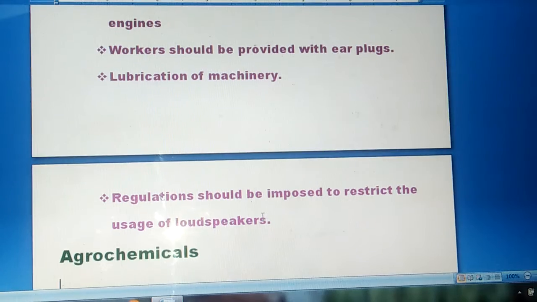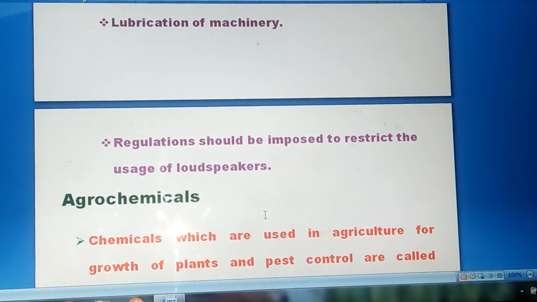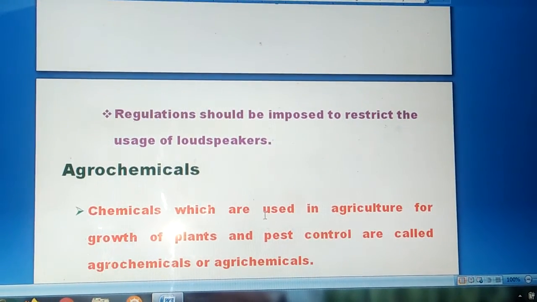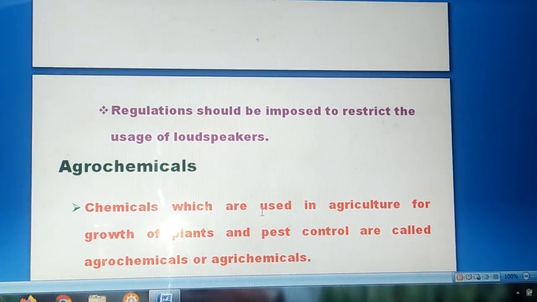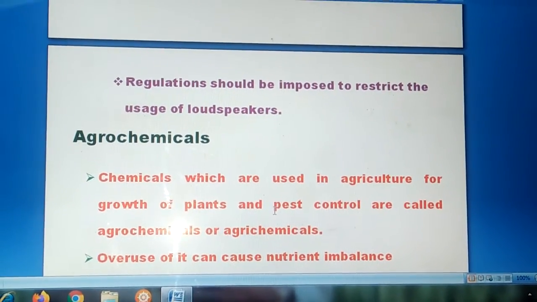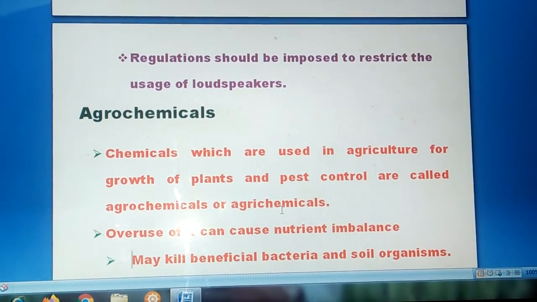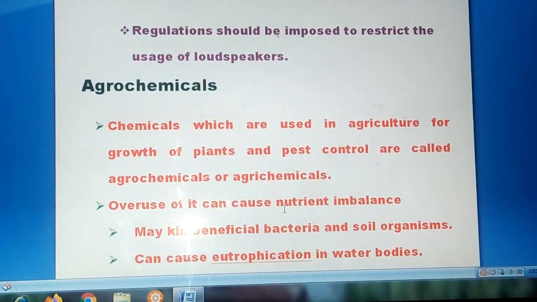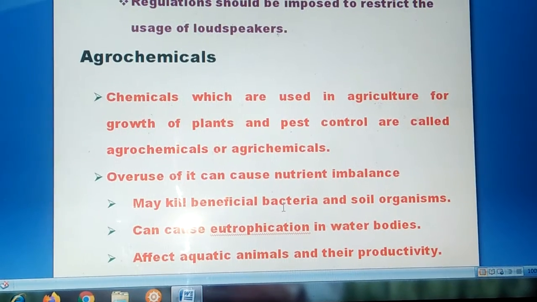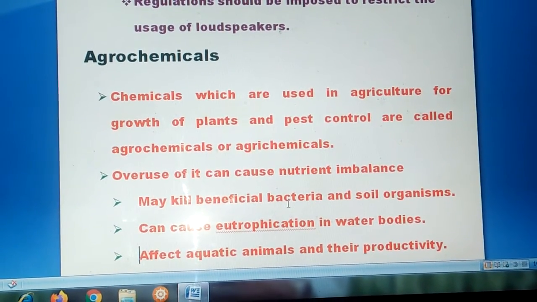Okay, then next we can pass on to the next topic, agrochemicals. What are agrochemicals? Chemicals which are used in agriculture for the growth of plants and pest control are called agrochemicals or agri-chemicals. It is also called agri-chemicals because it is used mainly for agriculture. See, overuse of it can cause nutrient imbalance. Overuse of this agrochemical will cause nutrient imbalance. It may kill beneficial bacteria and soil organisms, and can cause eutrophication in water bodies.